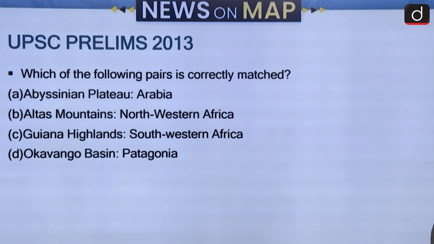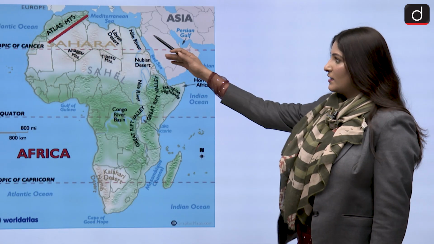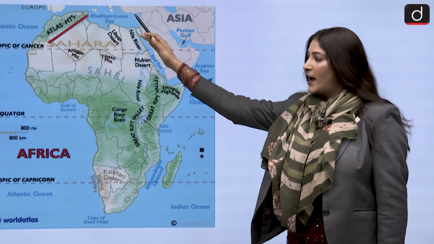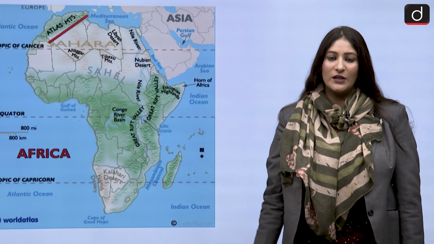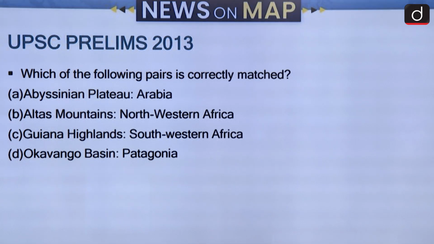Then we have the Atlas Mountains, Northwestern Africa. That is going to be the correct answer, because here are the Atlas Mountains and they lie in the northwestern region of Africa. So that makes the first incorrect, the second correct.